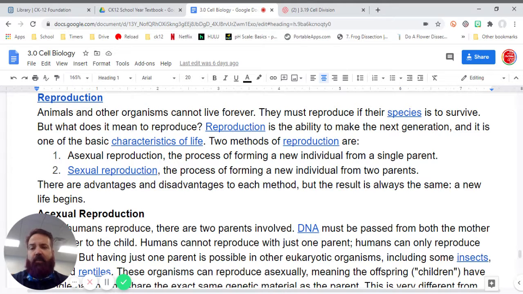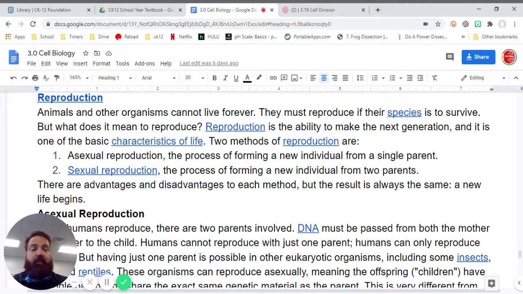Reproduction. Animals and other organisms cannot live forever. They must reproduce if their species is to survive. But what does it mean to reproduce? Reproduction is the ability to make the next generation, and it is one of the basic characteristics of life.